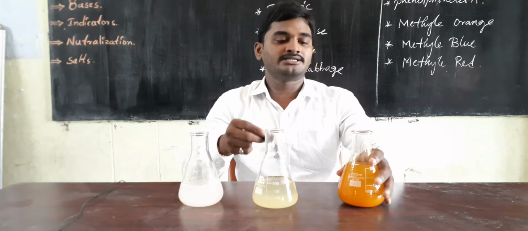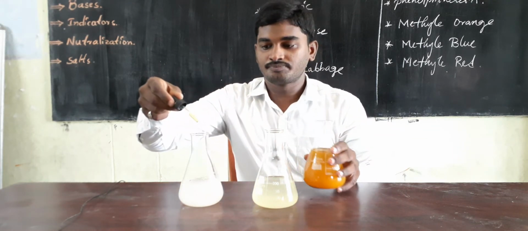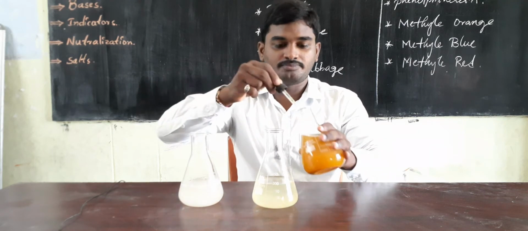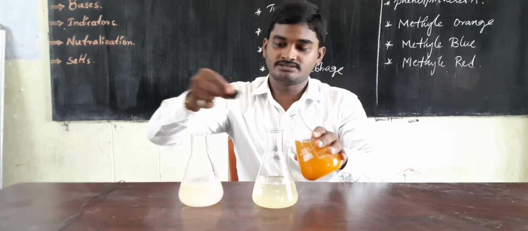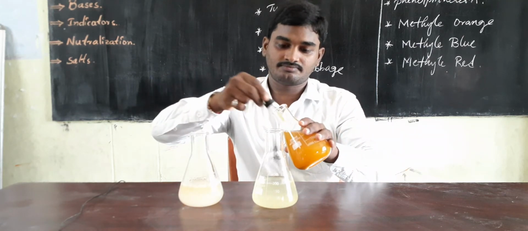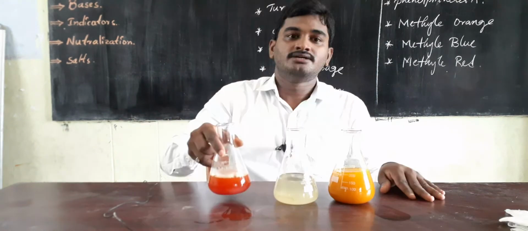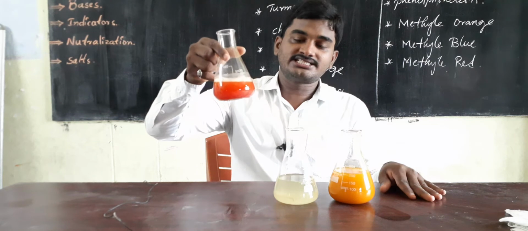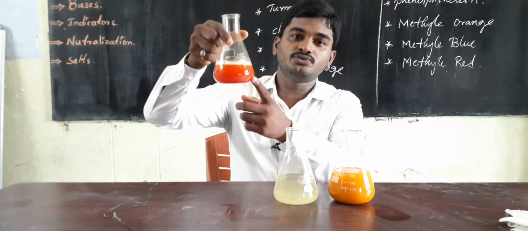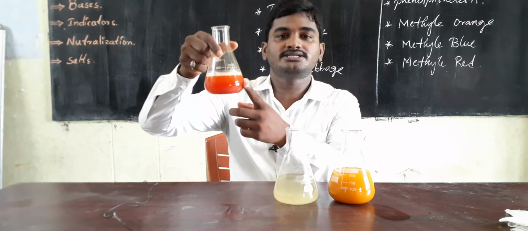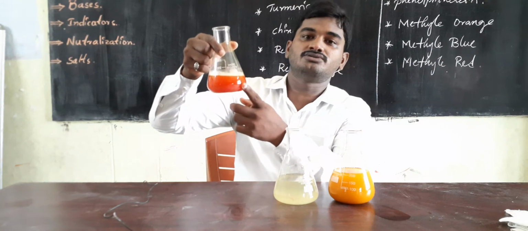Now I am going to add a few drops of turmeric solution into the base. This is a soap water solution. Now we can see the change in the basic solution. The soap water turns completely red. There is a change in the color of the soap water. We can see the red color in the basic solution.